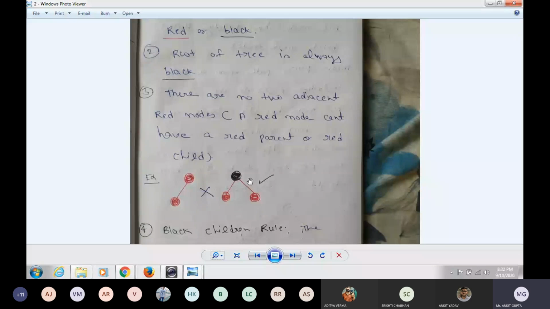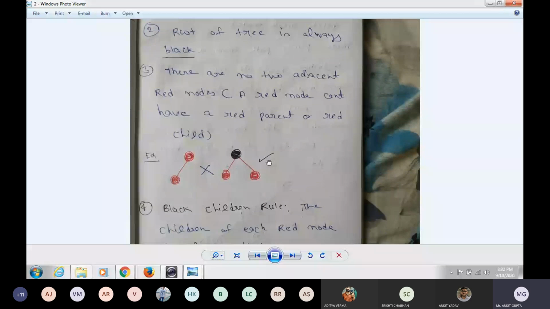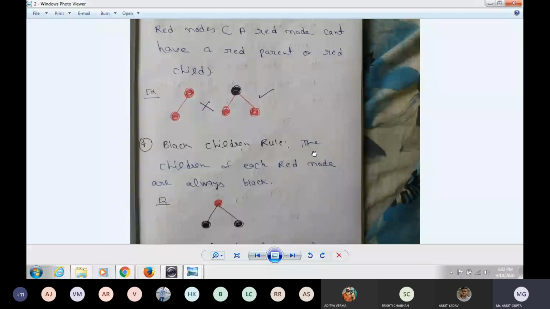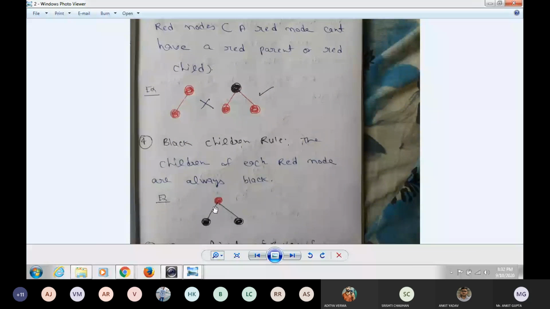So the fourth is the black children rule. The children of each red node are always black. If suppose I write a red node here, it will not be a Red Black Tree because here are two red nodes which are adjacent. So the red node's children should always be black.